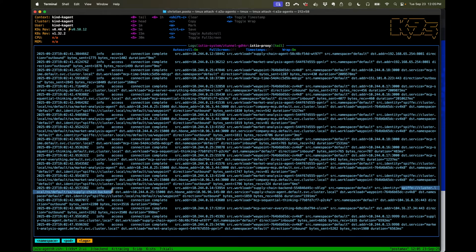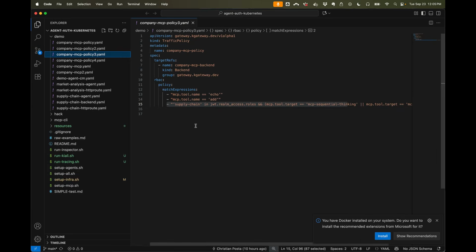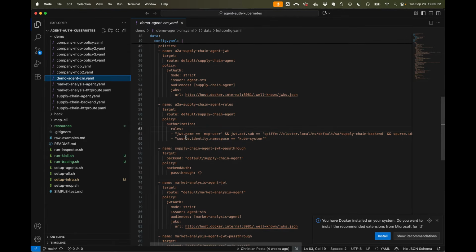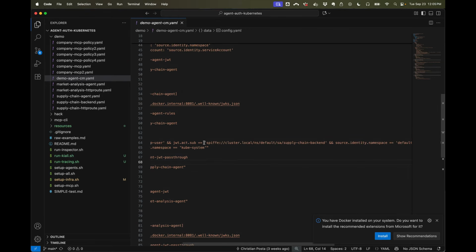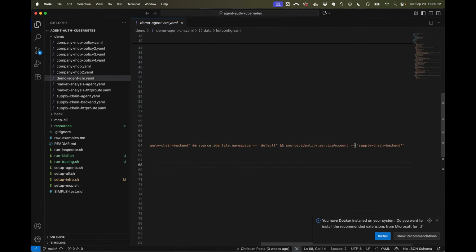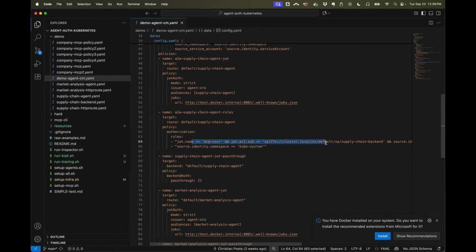Now this becomes very important because in our agent gateway, we can write policies that say you can communicate with the supply chain agent, but the workload identity has to be the supply chain backend. So the supply chain agent can only be called by the supply chain backend, and there are some other policies checking the token.